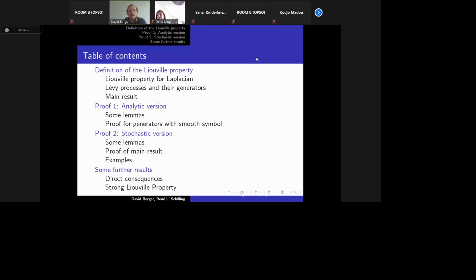At the start, I will give the definition of the Liouville property, and also define what a Levy process is and characterize the generators. After that, I will give the main result and give two different proofs. The first one is more analytic, and the second one is more stochastic if you want. After that, I will give some direct consequences and discuss shortly the strong Liouville property.